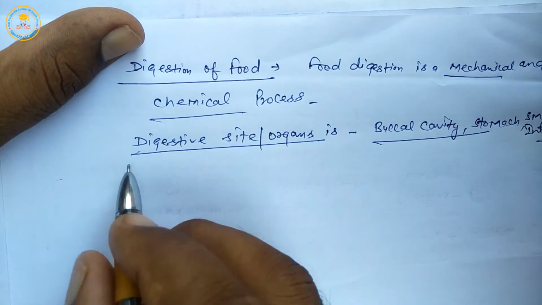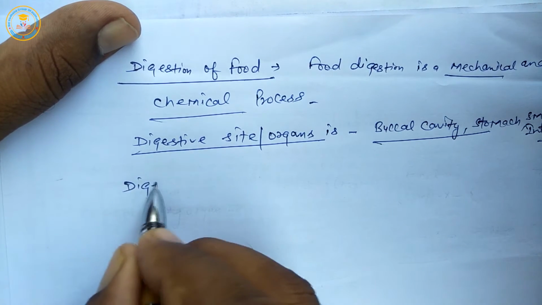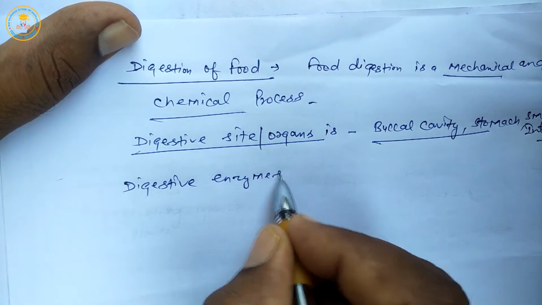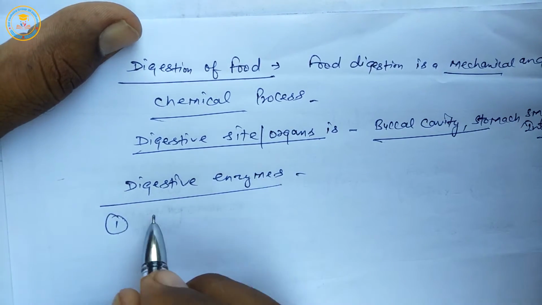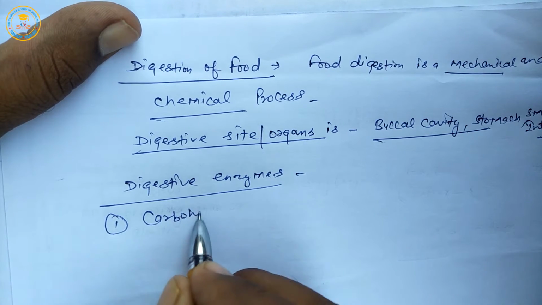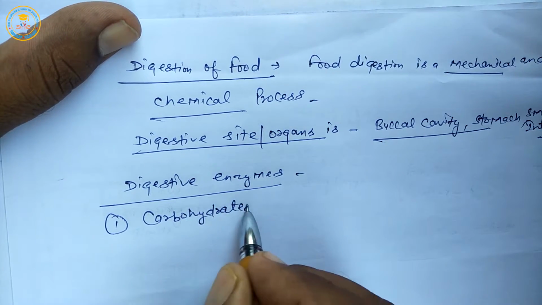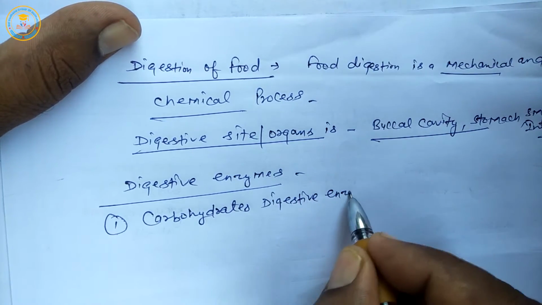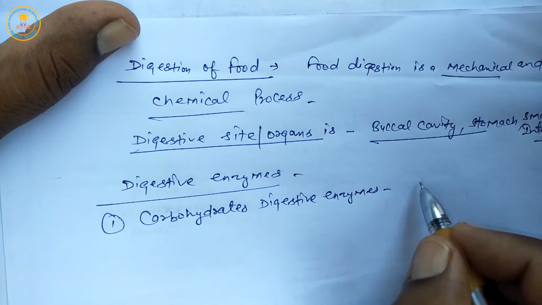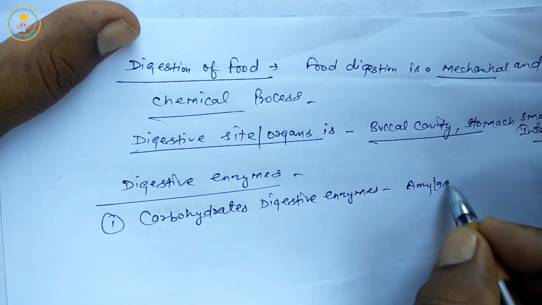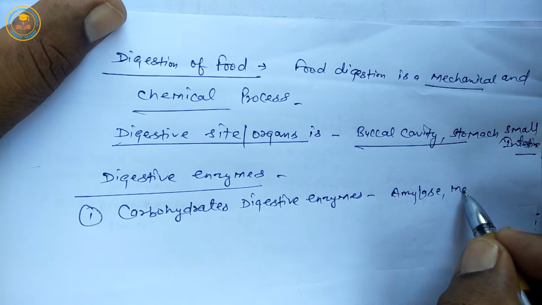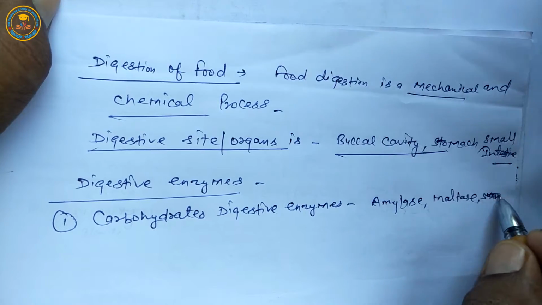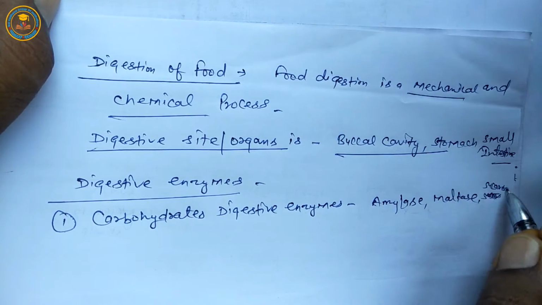Next, digestive enzymes. First, carbohydrate digestive enzymes are amylase, maltase, and sucrase.